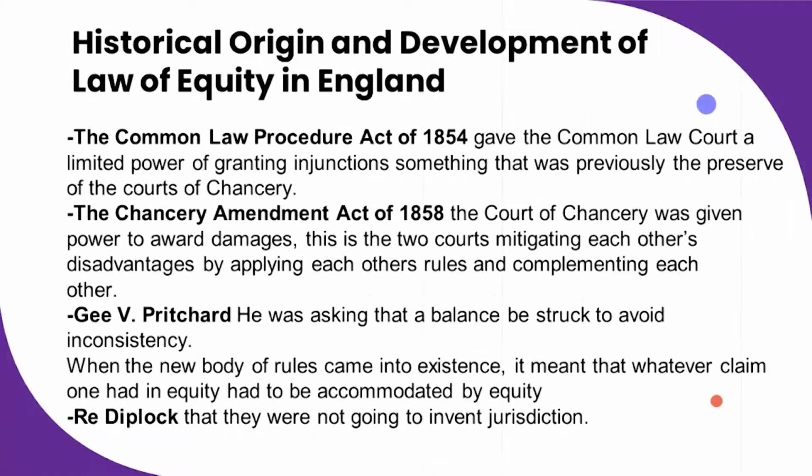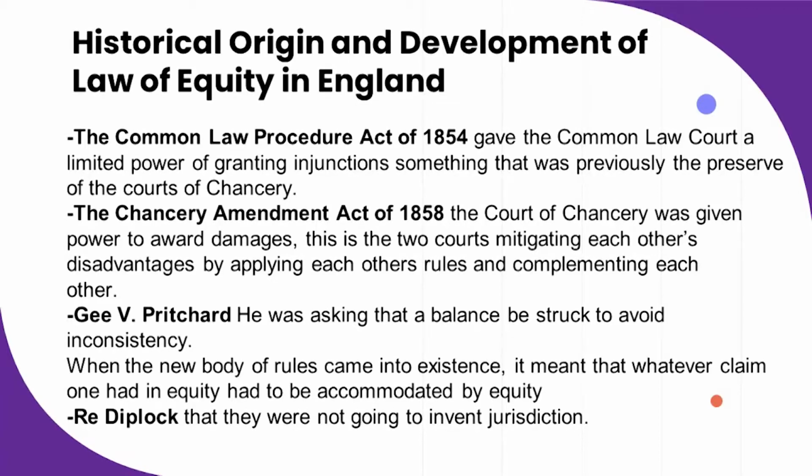So what ended up happening, the Common Law Procedure Act of 1854 came up. And the Common Law Procedure Act of 1854 gave the common law courts a limited power of granting injunctions. Of course, this was something that was not there before. As I have said, the common law courts could only give damages. They could not grant injunctions. So after the Common Law Procedure Act of 1854 came up, now common law at least had a limited power to grant injunctions. And then 4 years later, the Chancery Amendment Act of 1858 came up, and it gave powers to the Court of Chancery to also award damages.